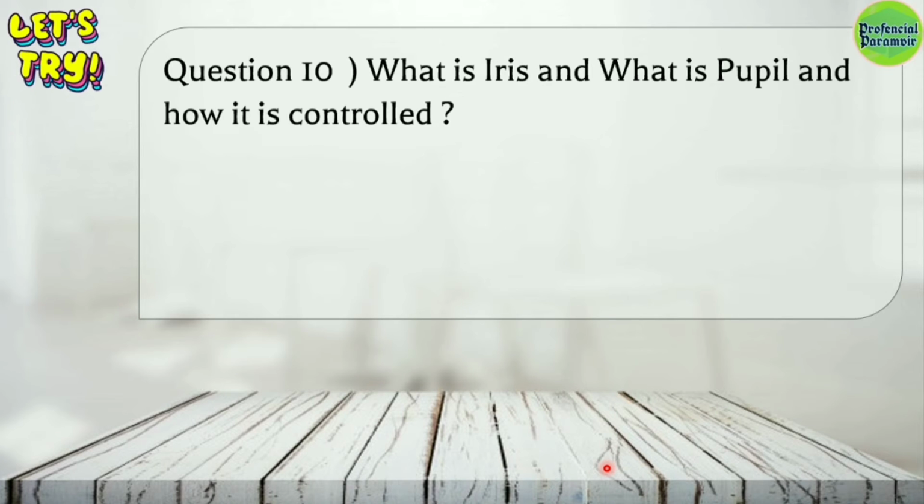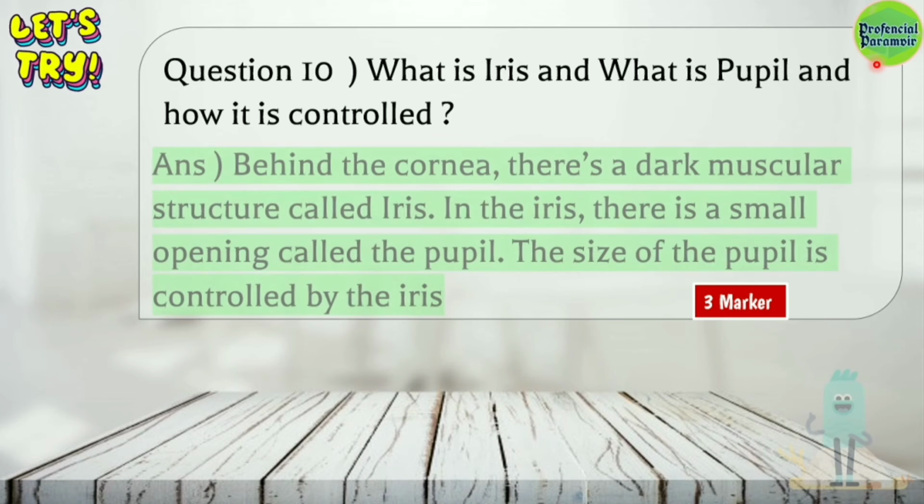What is iris and what is pupil? And how is the pupil controlled? Guys, it is not asked how the iris is controlled here. It is how is the pupil controlled. So this is a 3 marker question.